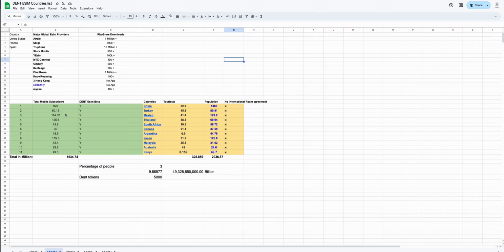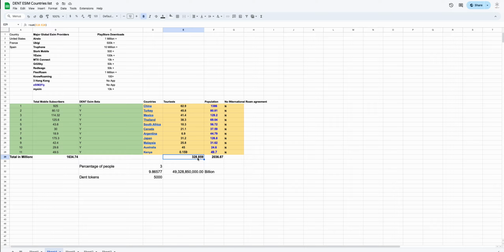The next big one on the list is Turkey, which attracts close to 45.8 million tourists, and Mexico is another popular destination as well. Based on that list, the tourist population alone would account for close to 328 million. That is a significant number of